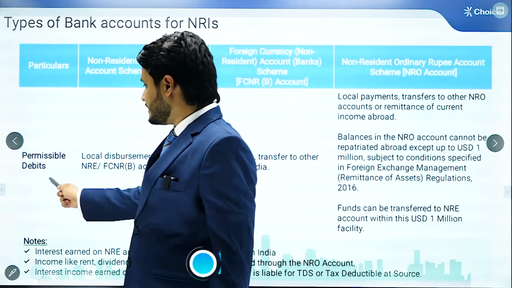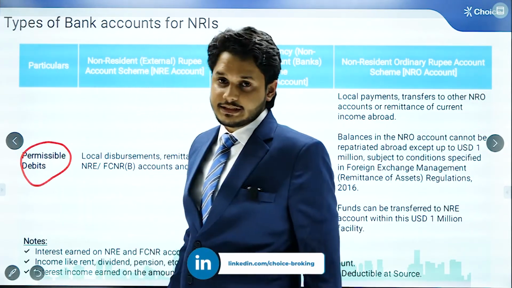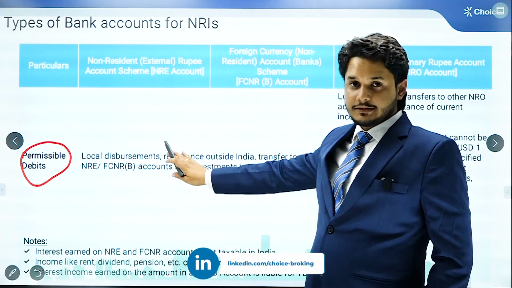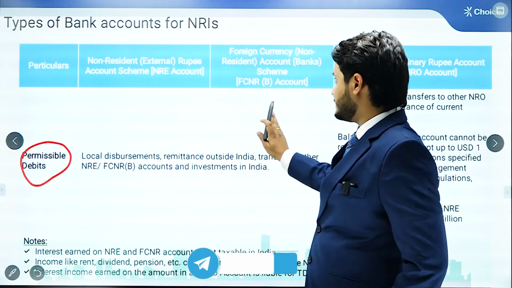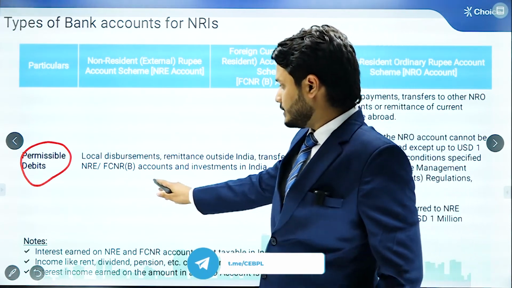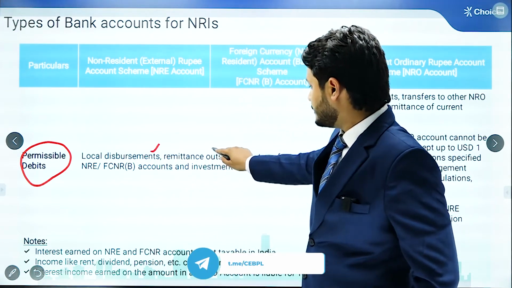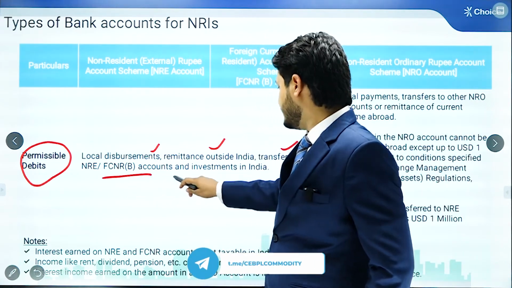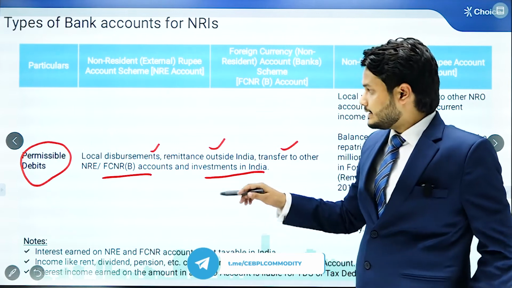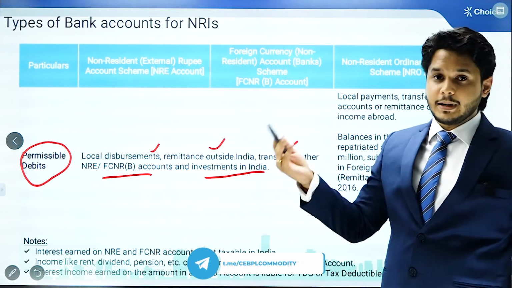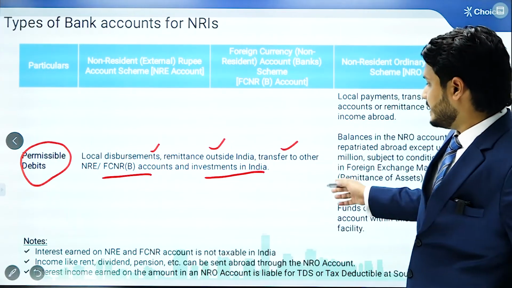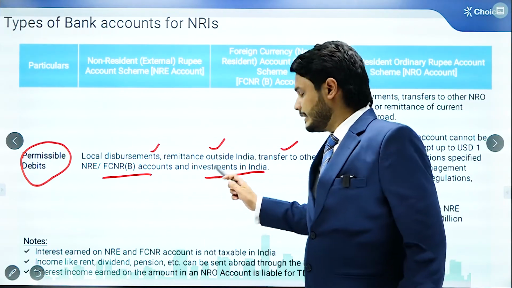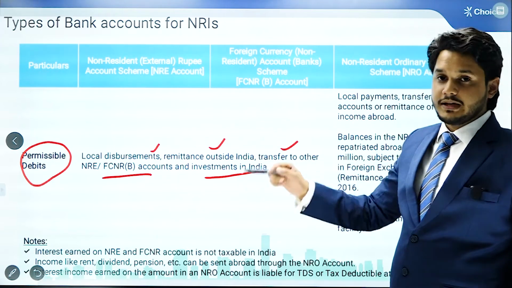Let's talk about the permissible debits. That means the withdrawals which an NRI can make from these accounts. It is the same case for the NRE account as well as the FCNR account, which includes local disbursements, remittance outside India, transfer to other NRE or FCNR(B) accounts, and investments in India. That means this money is freely repatriable outside India, can be transferred to other NRE or FCNR(B) accounts, and can be used to make investments into India.